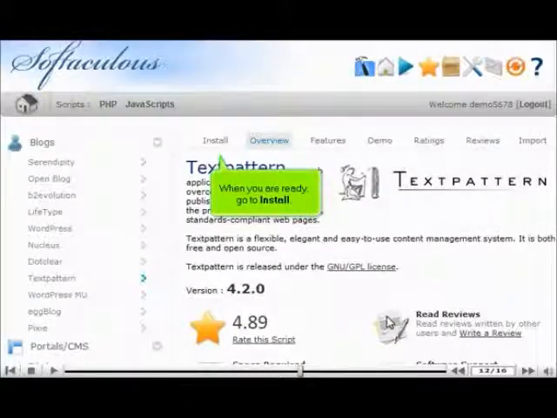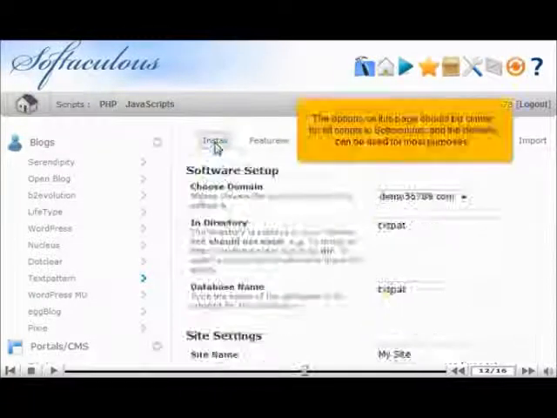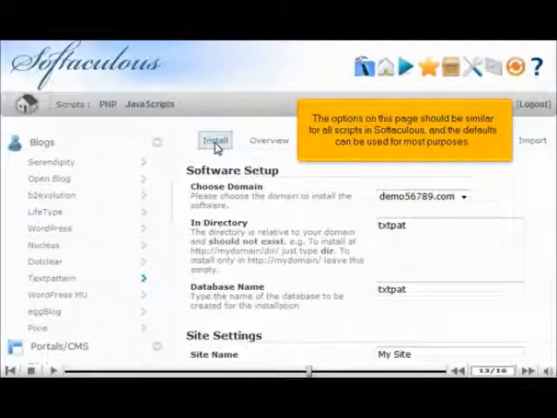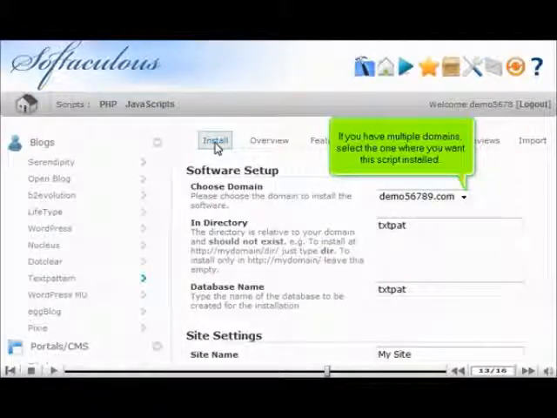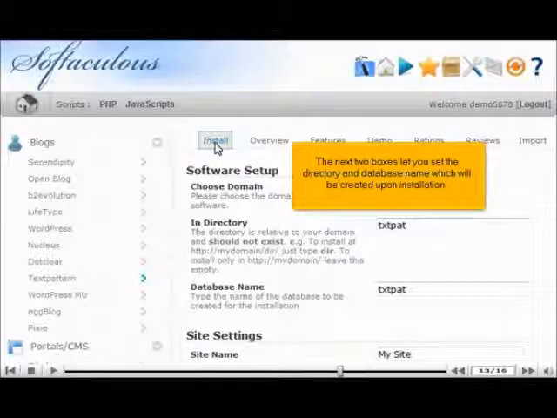When you are ready, go to Install. The options on this page should be similar for all scripts in Softaculous, and the defaults can be used for most purposes. If you have multiple domains, select the one where you want this script installed. The next two boxes let you set the directory and database name which will be created upon installation.